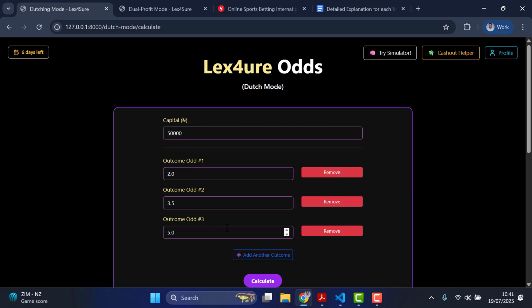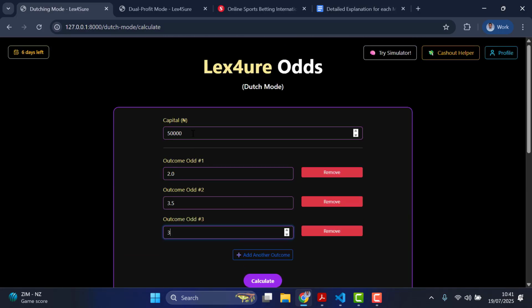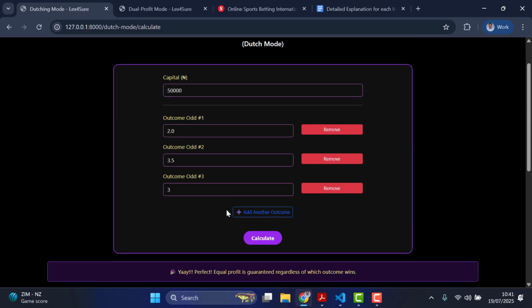So if I hit the enter key now, you can use your enter key or you can click on this calculate button, your choice. So I just hit the enter key. Now remember, for this case, we're using 50,000 here. So your expected payout would be this. Your guaranteed profit, regardless of who wins in those three areas, is 700 naira. Okay, so imagine repeating this kind of scenario 5 times in a day or 10 times.